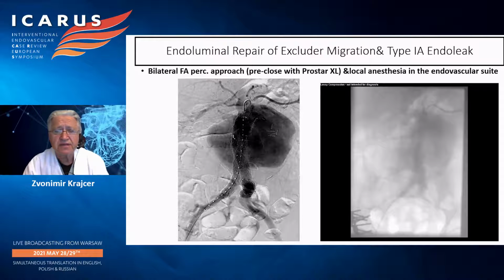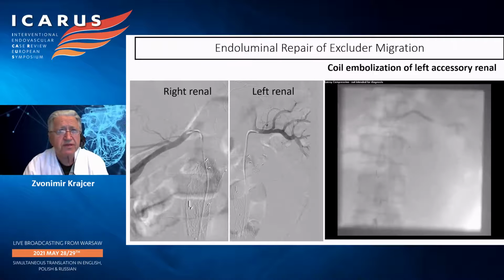Now, on this occasion, he was admitted with a ruptured abdominal aortic aneurysm, and you can see on the left-hand side a still image, and on the right-hand side a dynamic image, and evidence of migration of the stent graft down to the aneurysmal sac, and that was an Excluder stent graft.